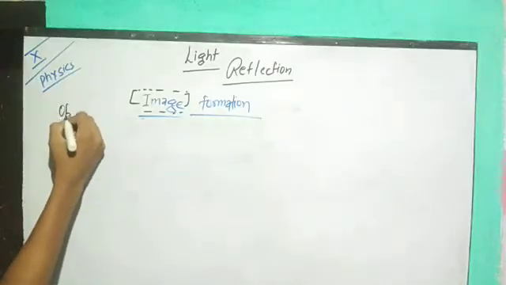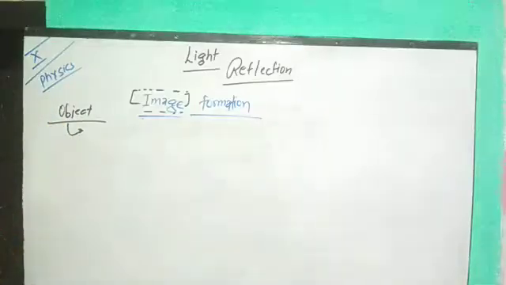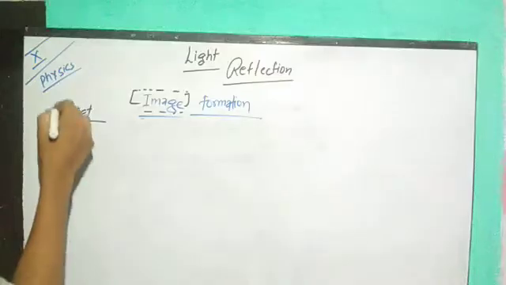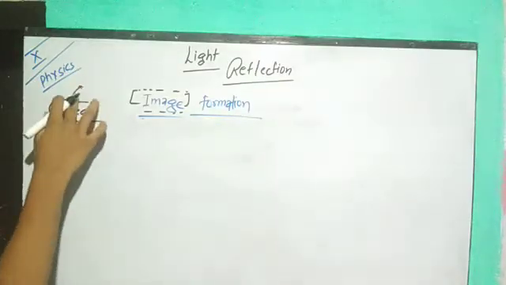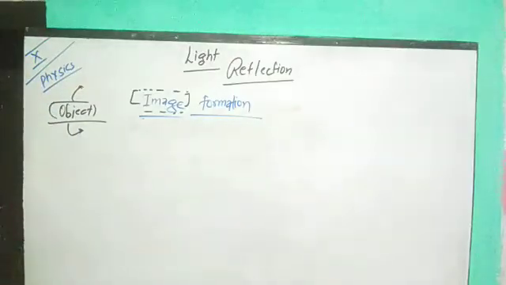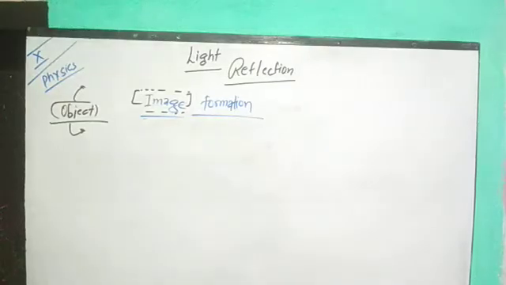Object and image. What is object and what is image? Object is anything that we use for any experiment, and object always possesses light. If it is possessing its own light, then it is a luminous object, and if it is reflecting the light, it is a non-luminous object. So anything which possesses light is known as an object. But what about image? Image is another form of object which does not possess light.